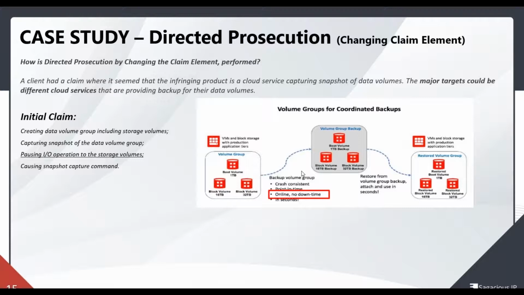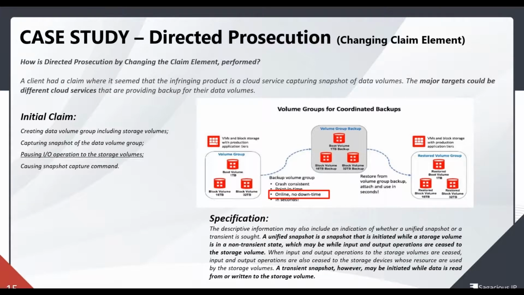Considering this, the first step was to look whether it is a novel element or not. So we looked at the file wrapper analysis and searched for what is the novelty of this particular claim. We identified that the pausing of the IO operations was not the novel element. The novel element was that we need to create the data volume group snapshot together. The next step was to look for the specification support, whether the specification supports it or not.